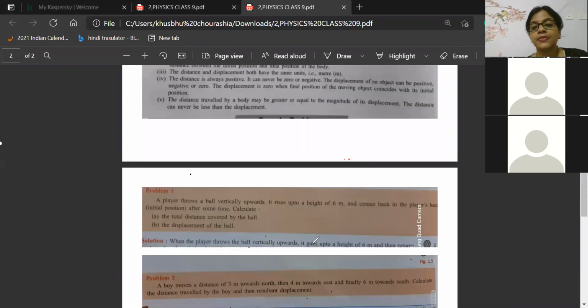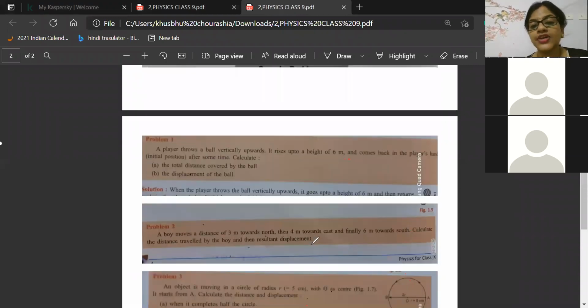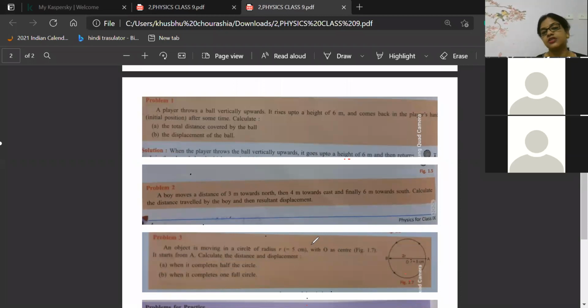Now look here, beta. These are some questions. In the next class we will solve these questions, but at least one question we will solve in between. Very good. Distance can be 0, that is what I told you, Vishal. When I do not move at all from my point, when I am standing in one place, then what will be my distance? Tell me. Very good. My distance will be 0 because I am at rest. But if I move, I will have displacement.